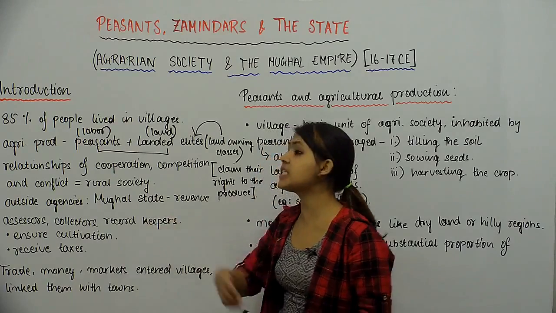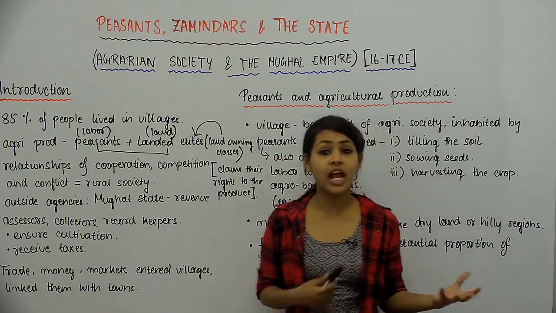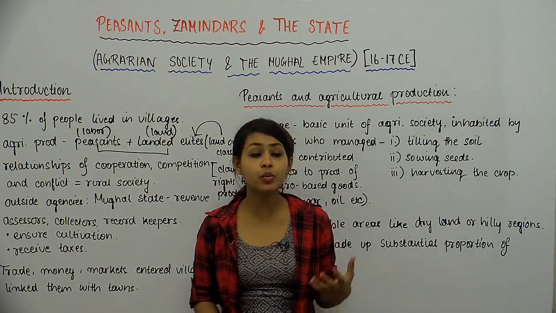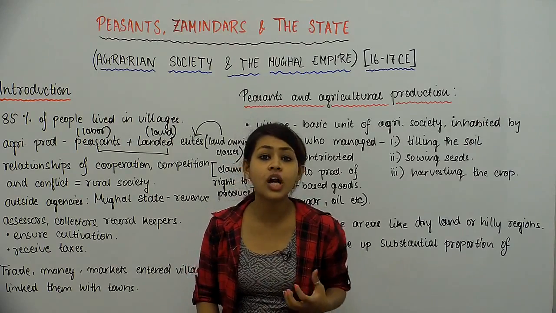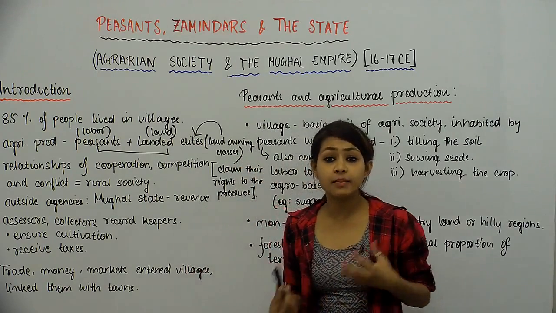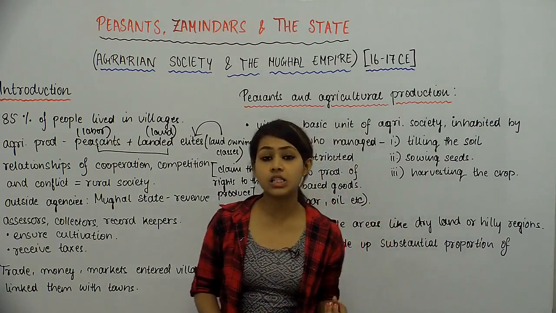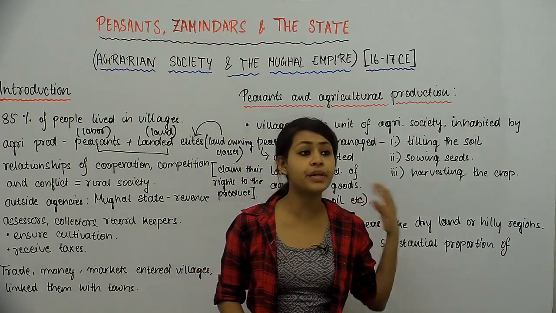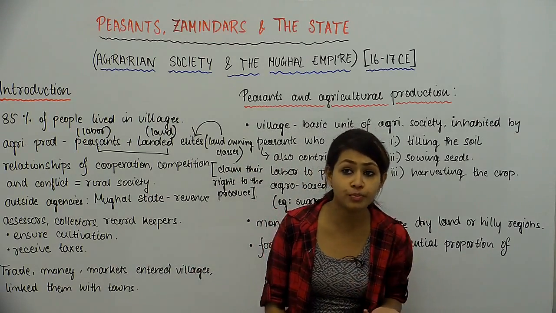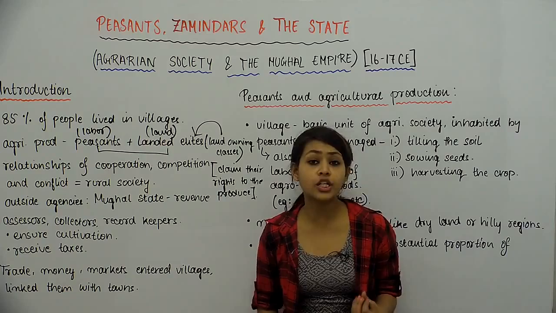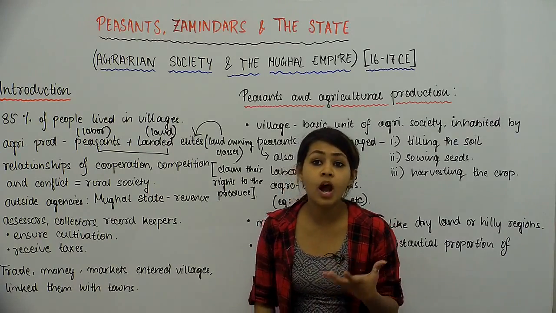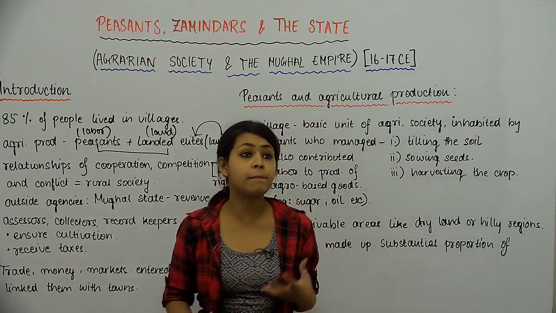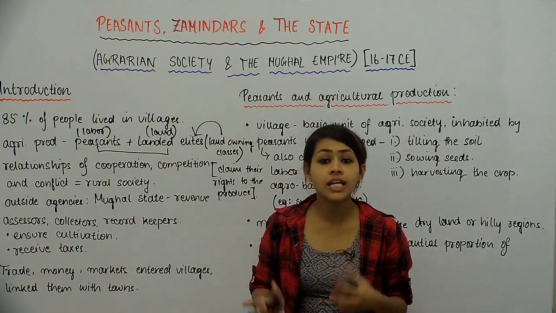And also the peasants would require some sort of land that they can work on, because these groups did not own land themselves. So these were not landowning classes, so they needed to depend on somebody else's land for doing the cultivation process. So there was also a relationship of cooperation between them, which made both of them dependent on each other.